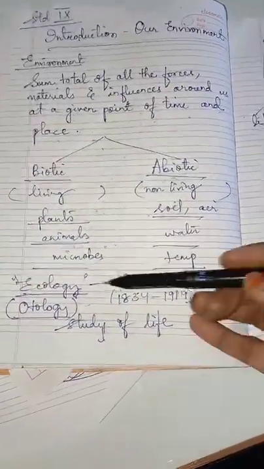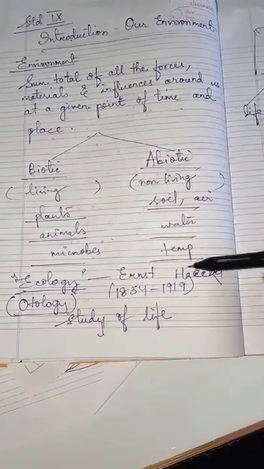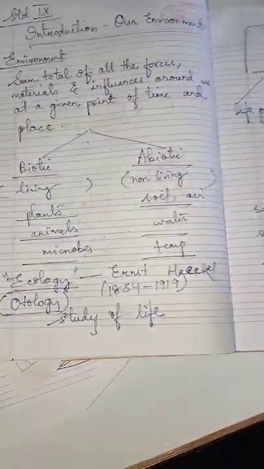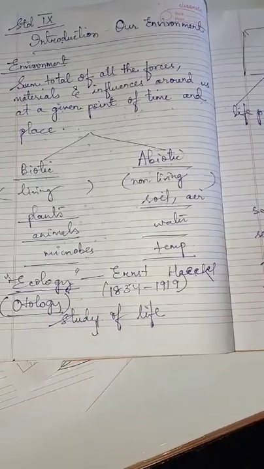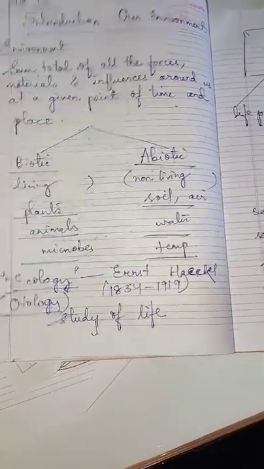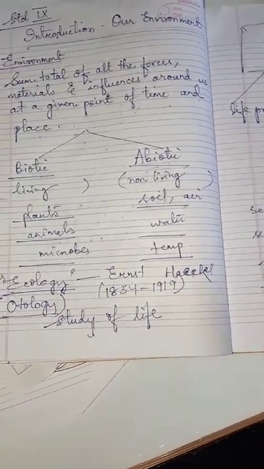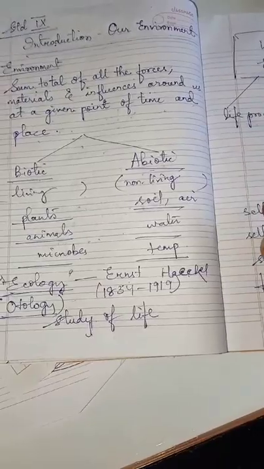It is also known as autology, which was coined in 1866 by the German scientist Ernst Haeckel, and he defined ecology as a scientific study of the relationship between the living organism with respect to each other and their natural environment. I repeat, ecology is the scientific study of the relationship that the living organisms have with each other and their natural environment.